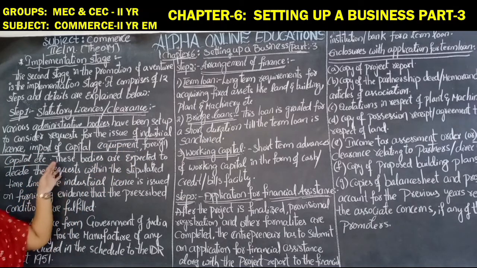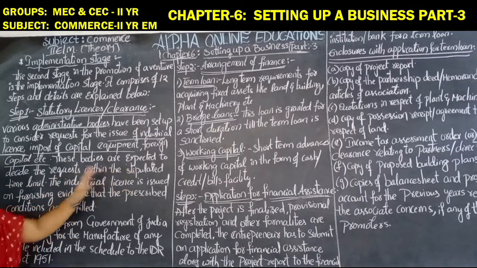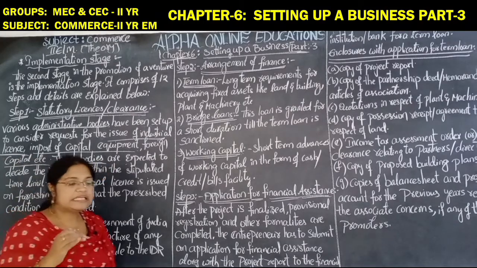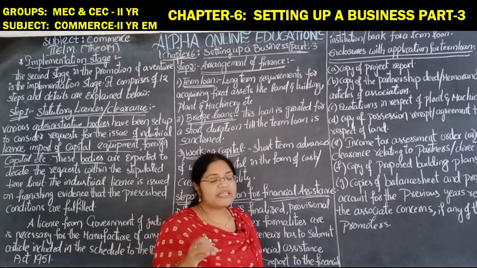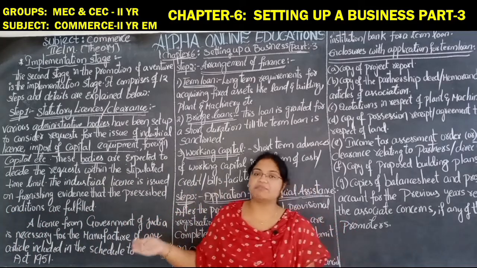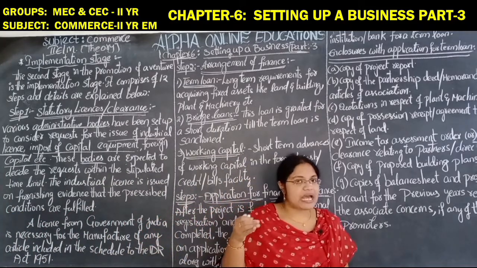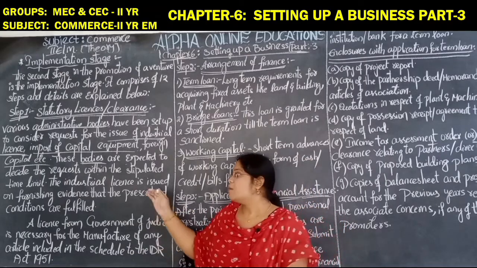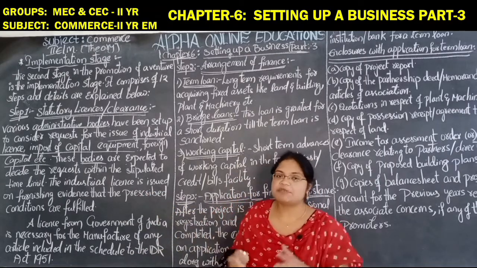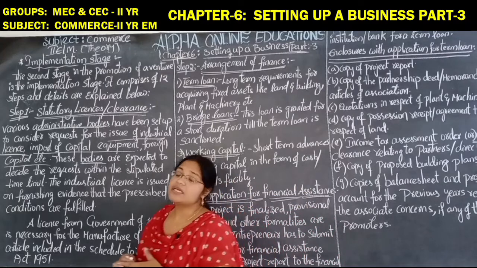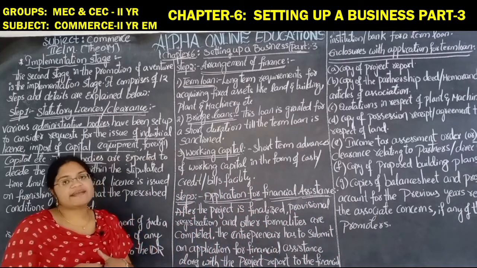These bodies are expected to decide the request within the stipulated time limit. They will decide whether to grant the permission or disapprove the proposal within the specified time limit.